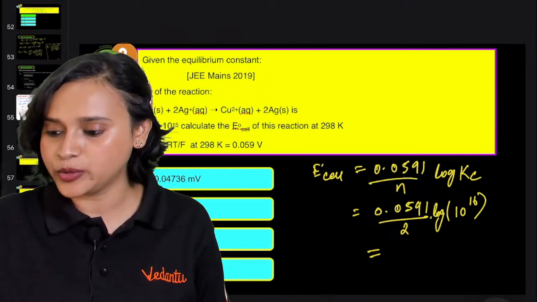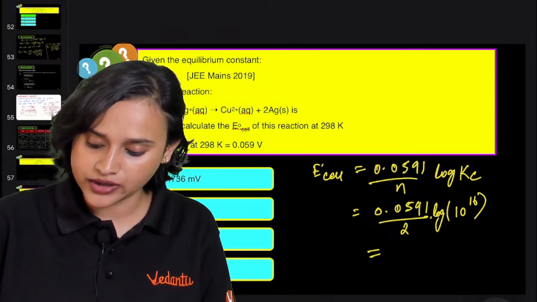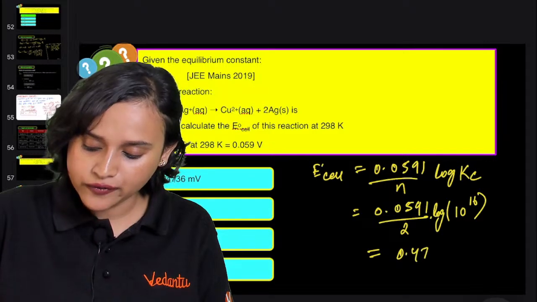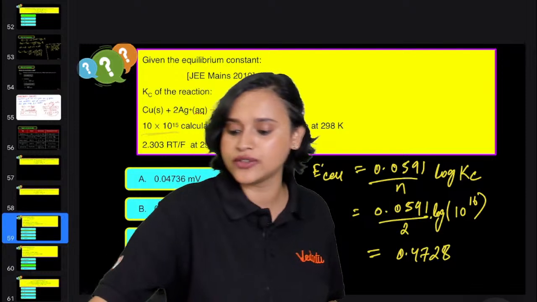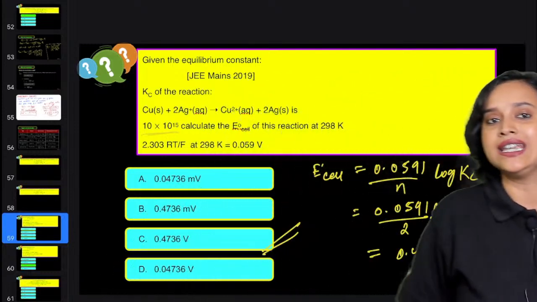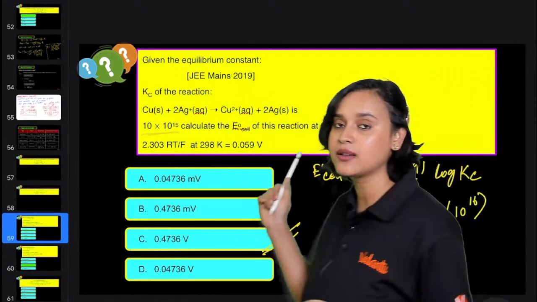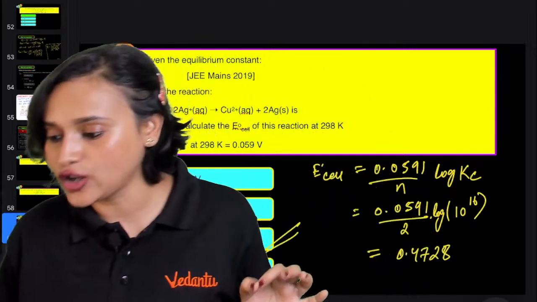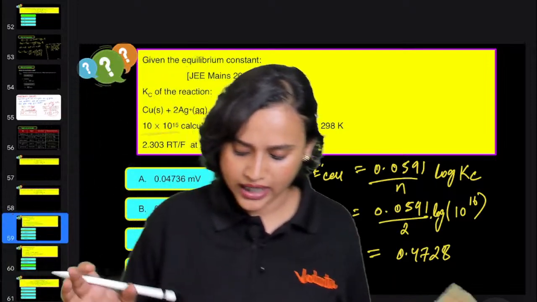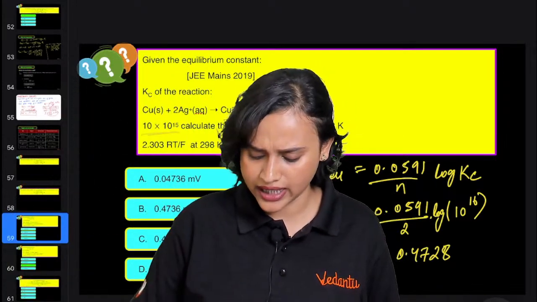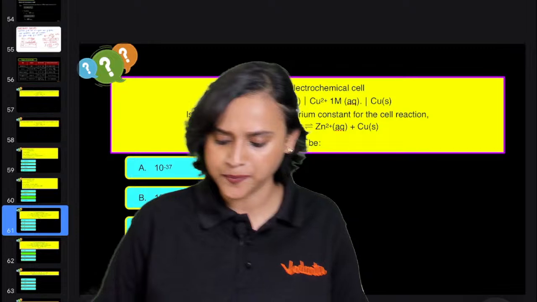0.47, no, they will not provide you log value. You must remember some of the things, okay? 0.4728, that means that I think option C is the closest. So we will write option C, yes? Option A has a millivolt, so option A will not be right, okay? Yeah, 0.4728. So yes, 0.4736 volt, we can write that. No worries, okay?